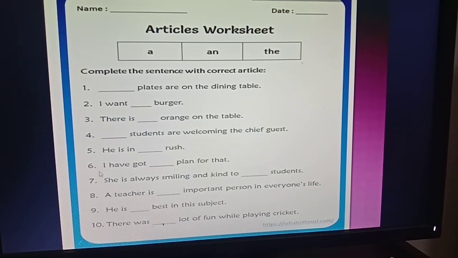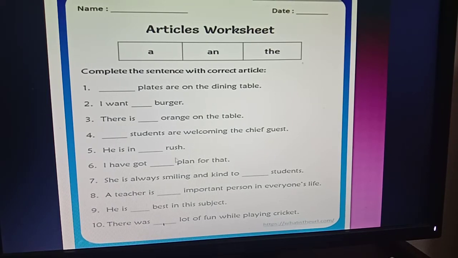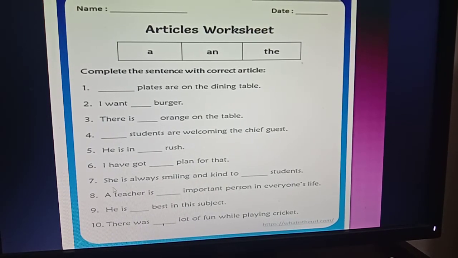Okay, then number 6, I have got dash plan for that. I have got a plan for that. There is P as consonant sound, you have to use here a. Then number 7, she is always smiling and kind to dash students. Again, I am talking about particular students, and students are plural, that's why you have to use here the. She is always smiling and kind to the students.